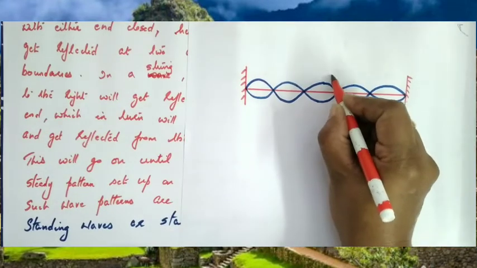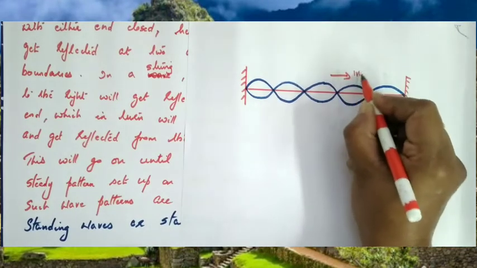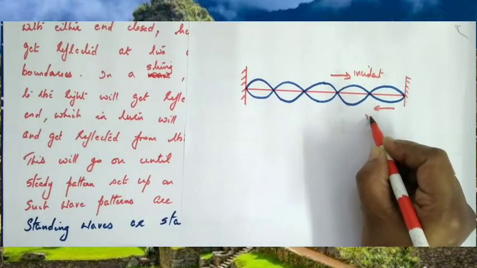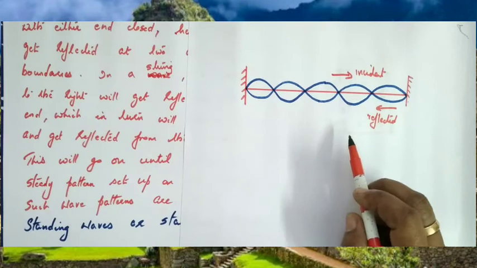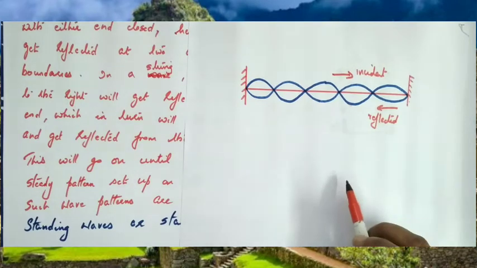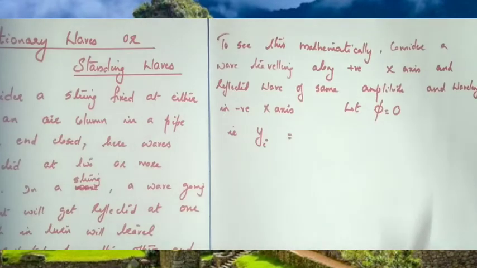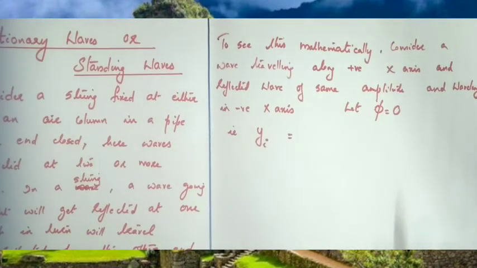So we can consider this is the incident wave, and here this represents a reflected wave. An incident wave and reflected wave superimpose each other, and as a result what is produced? A standing wave or stationary wave is produced. How is a standing wave produced? An incident wave and reflected wave superimpose each other, and as a result a standing wave or stationary wave is formed.